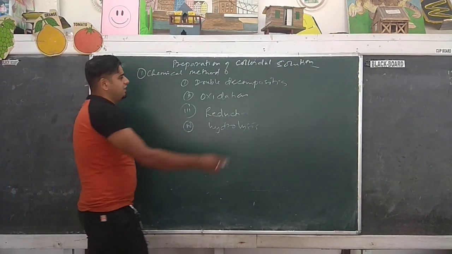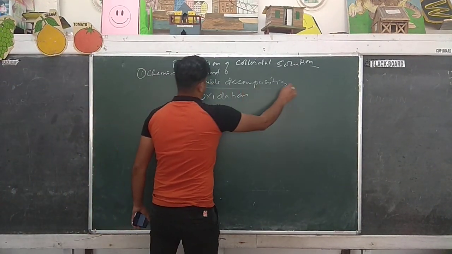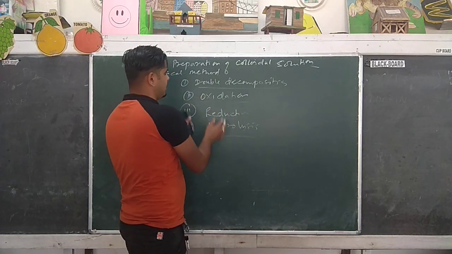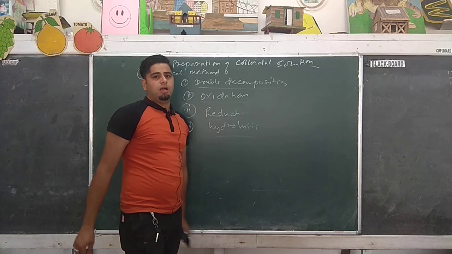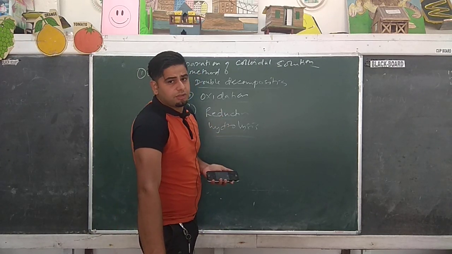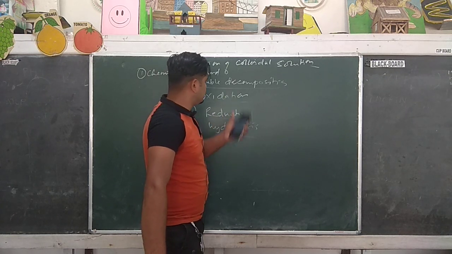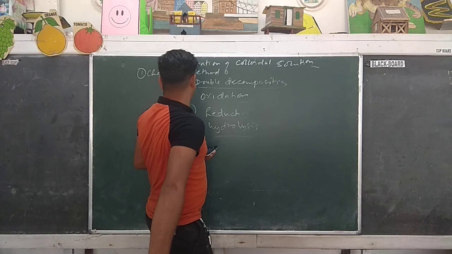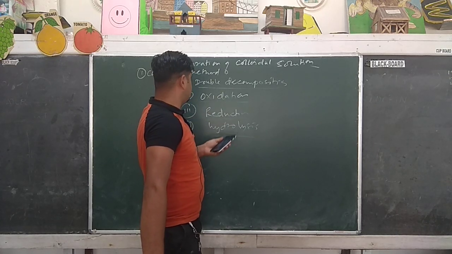I have already given you examples of double decomposition reaction, oxidation reaction, and reduction reaction. With the help of these reactions only you can form sols of various metal ions or metal atoms. To form arsenic sol we use the double decomposition method.